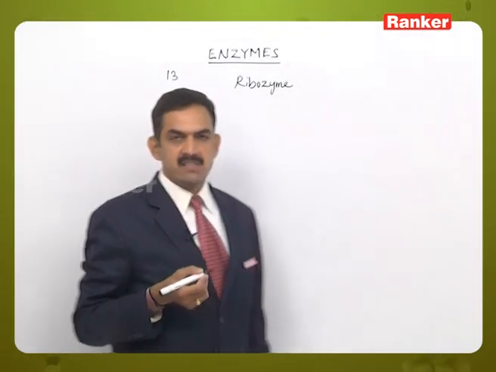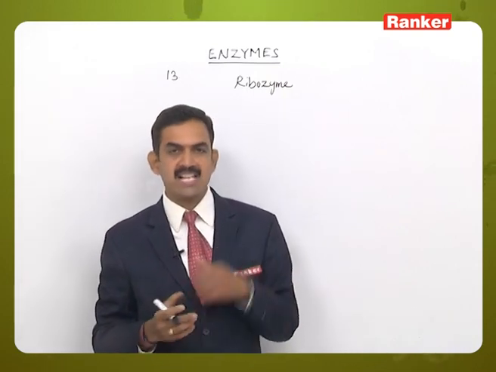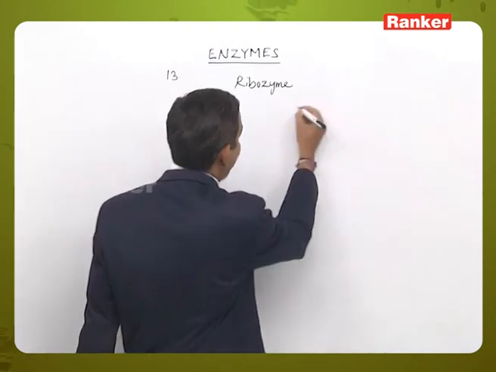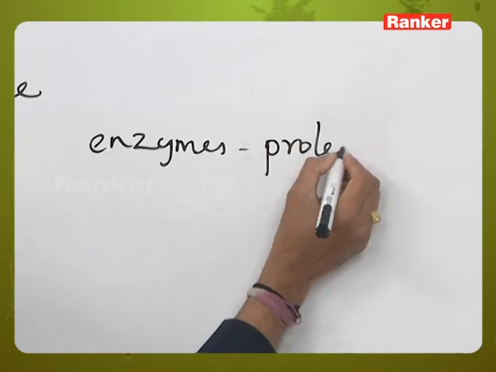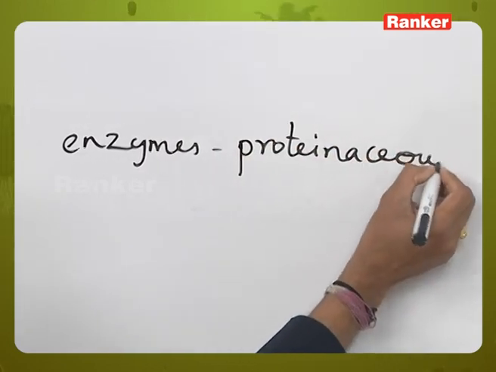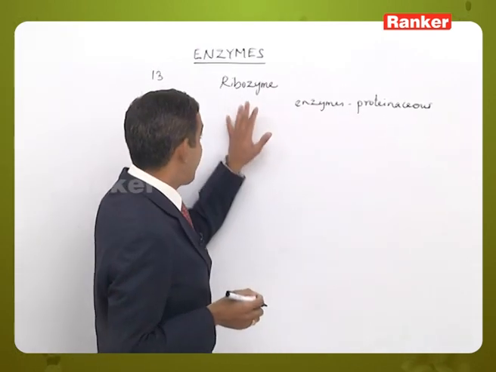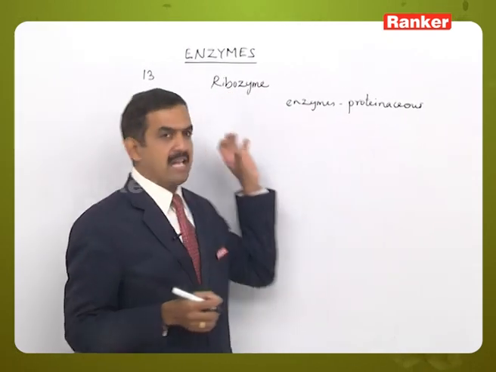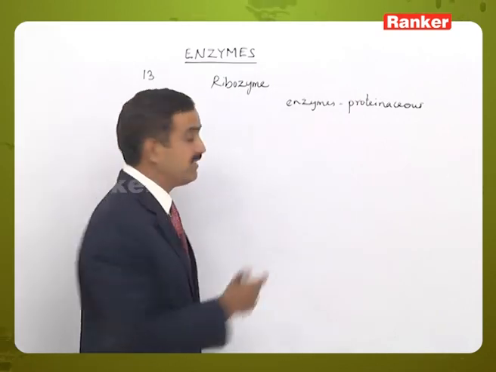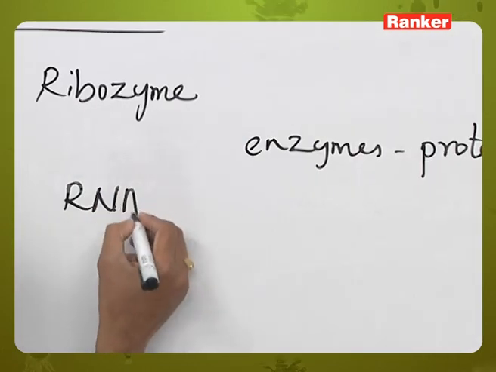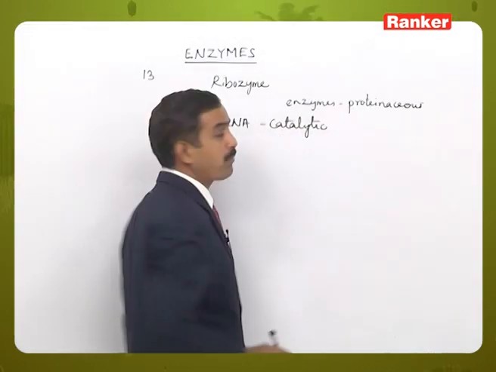actually enzymes are catalytic in their nature. Those enzymes are proteinaceous in their nature. Actually all enzymes are proteinaceous, that is they are having the protein part, but here ribosome is an enzyme which is not proteinaceous in its nature, but it is an RNA molecule which is having the catalytic ability or catalytic property.